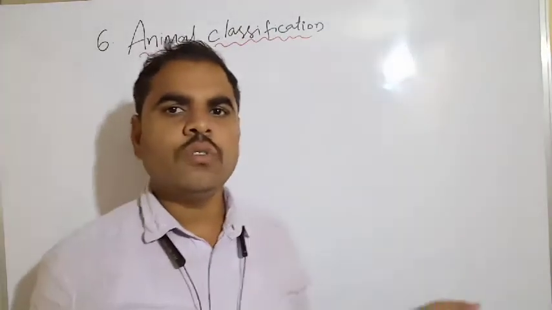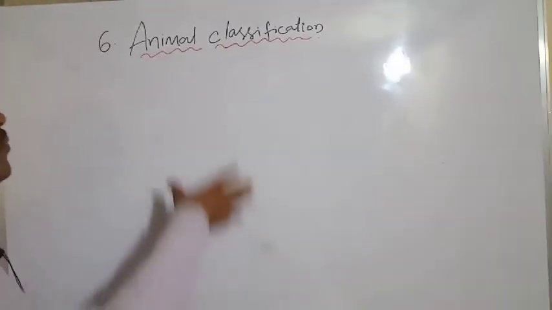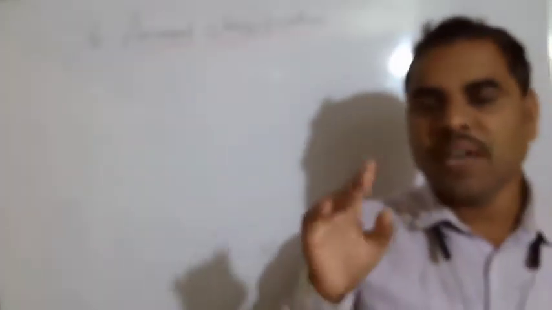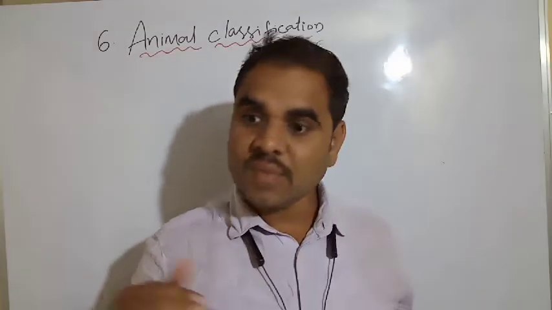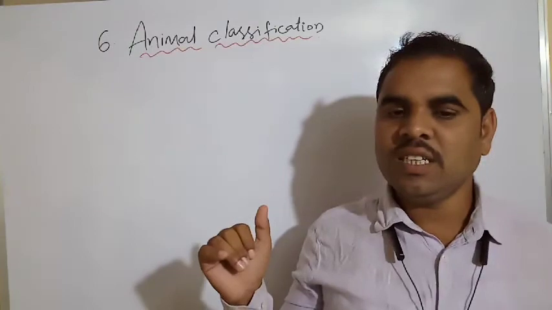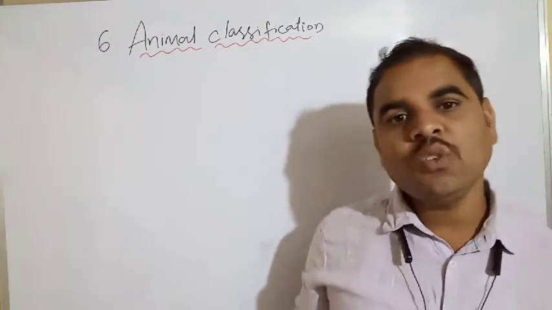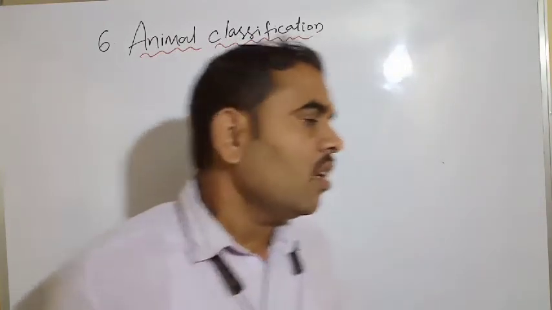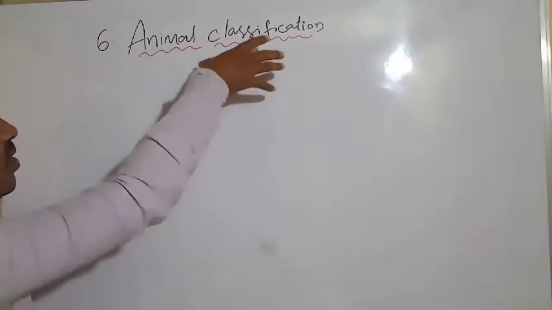Students, we have to start. Today is a new chapter: animal classification. What is classification? Classification means to separate. We have to see the classification of animals. Students, you already learned diversity in animals in 9th standard. There is plant classification and animal classification. Here, in 10th standard, we are learning animal classification.